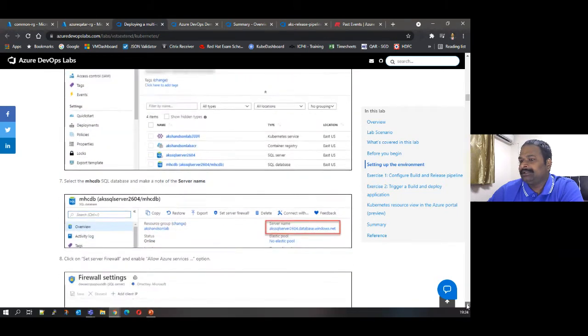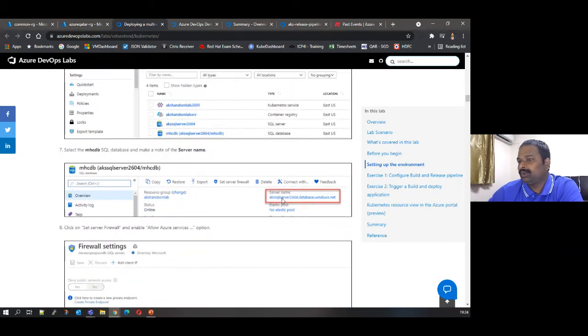So the instructions are given. You have to note these instructions, for example when the database server name needs to be given. Once the pipelines are created, there are variables in the pipelines which need to be given. We will give that now.